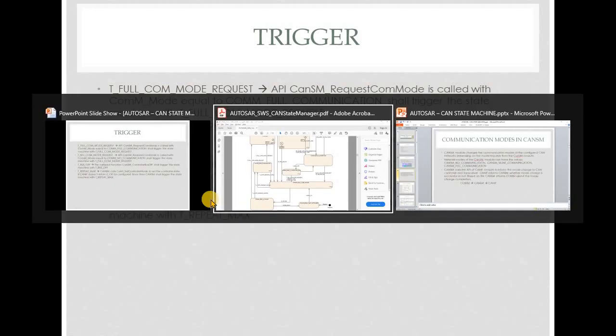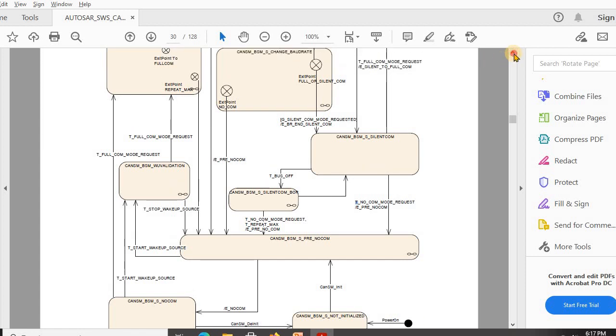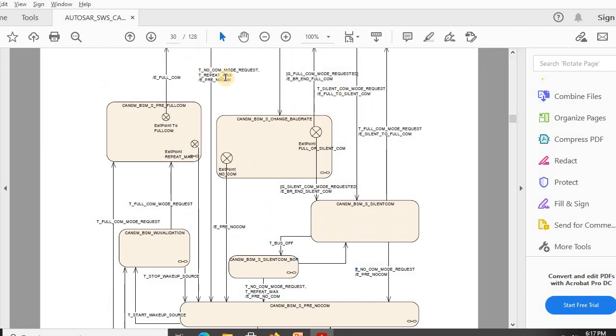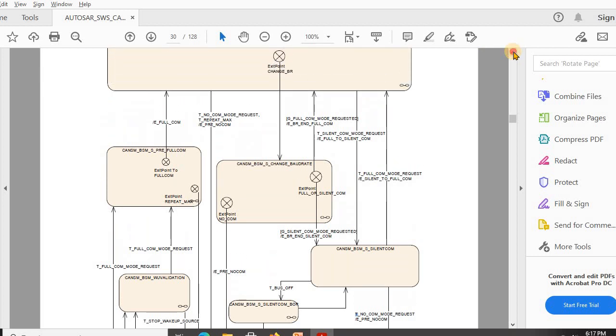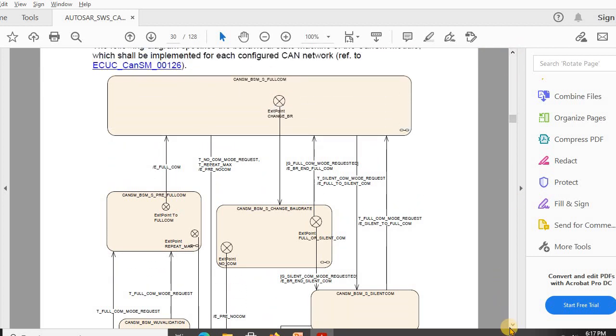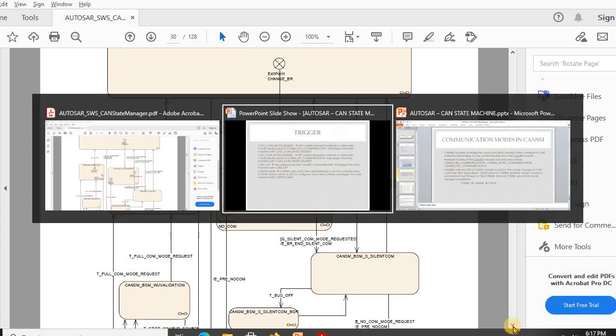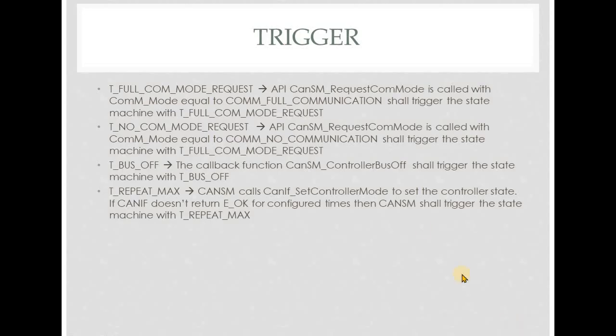Then we have T repeat max. Where is this present? Here it is present. So T repeat max is nothing but, CAN-SM will call CAN-IF set controller mode to set the controller state. So if CAN-IF does not return EOK to CAN-SM, that is, if the controller state is not properly set within the given amount of time,